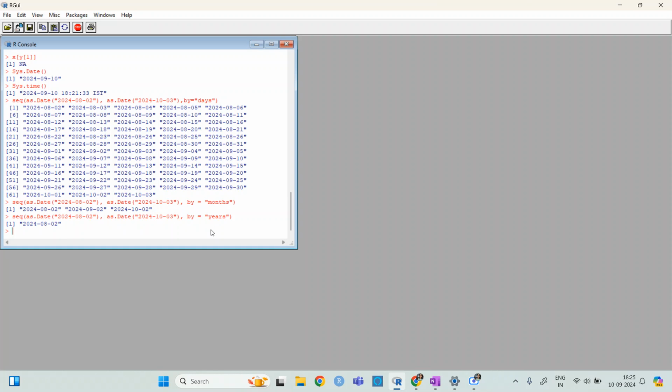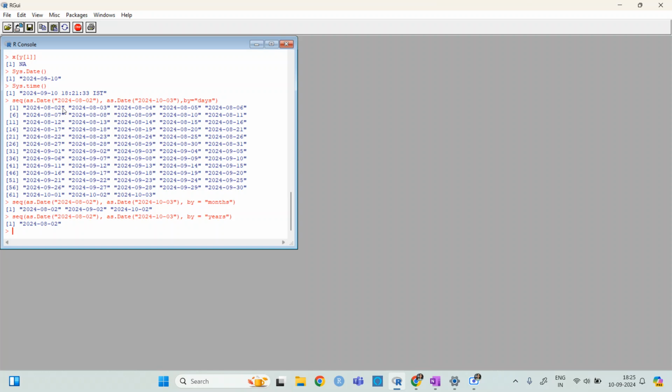Now one more thing that you need to remember regarding all these syntax is that when you do it, it seems like it is just days, months, and years, but then you need to remember what you need to give, like as.Date.